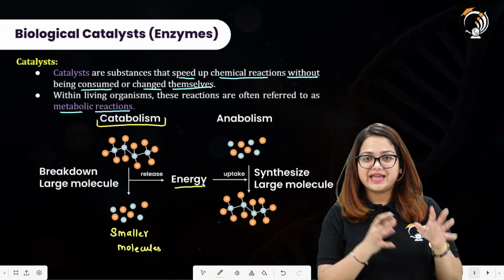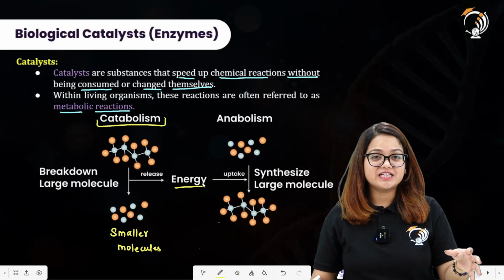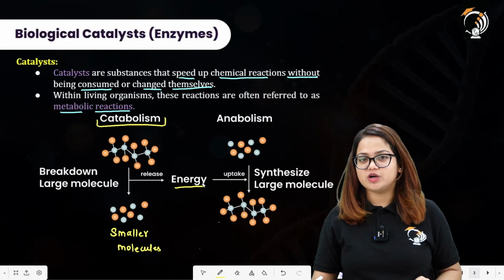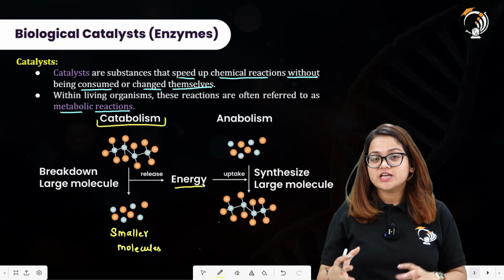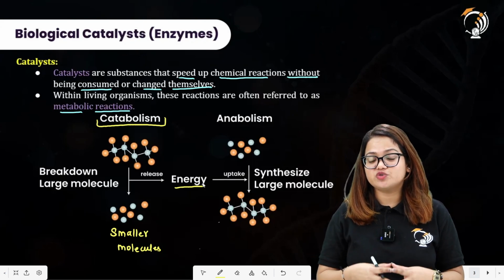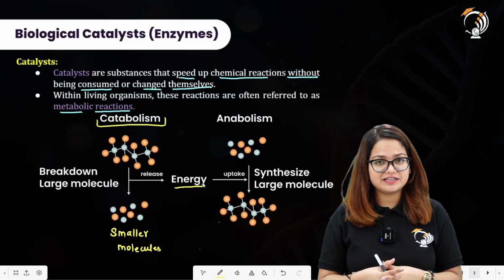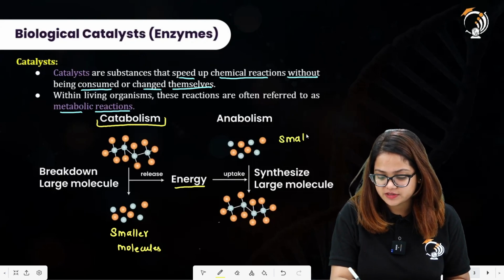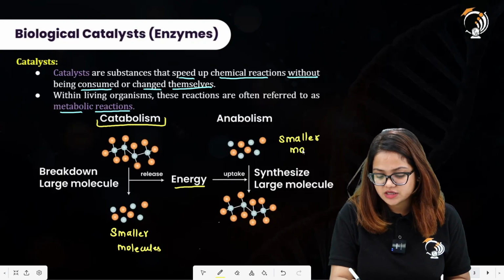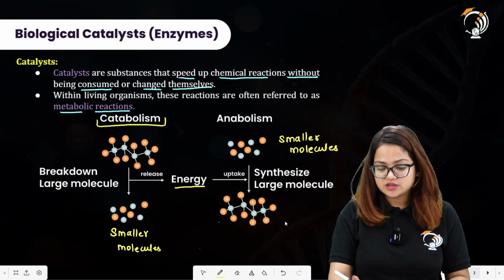What do we mean by anabolism? On the other hand, when we talked about catabolism, it is the breakdown of a large molecule into smaller molecules. Anabolism is that type of process in which small molecules are joined together to form a large molecule. So here we have the example as represented in this diagram. These are the smaller molecules, which are then converted into a large molecule.